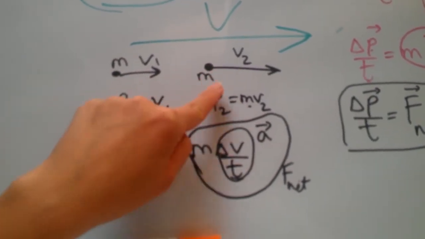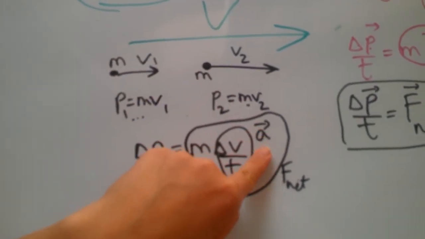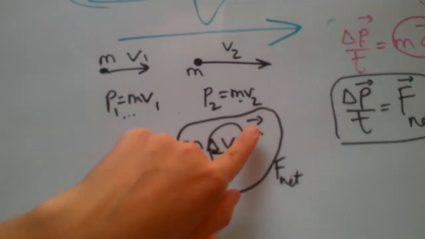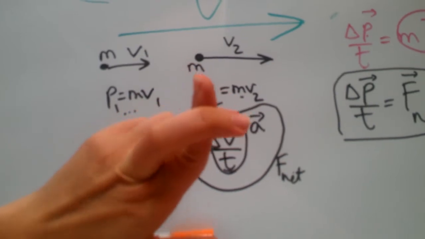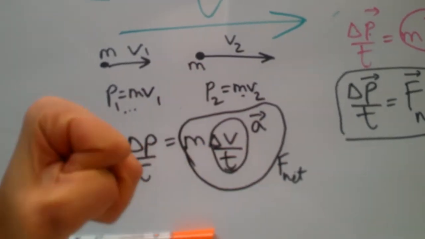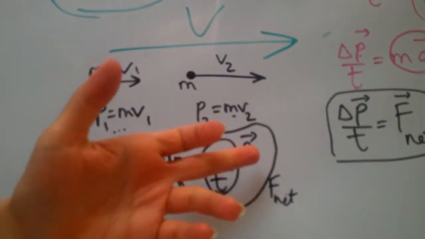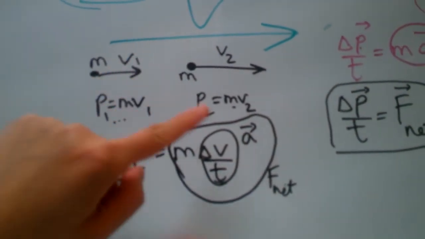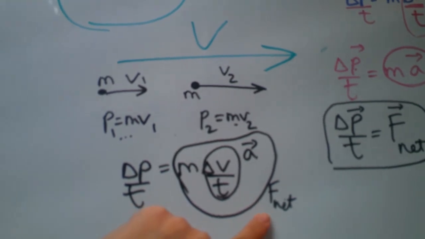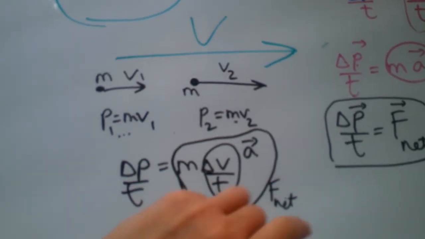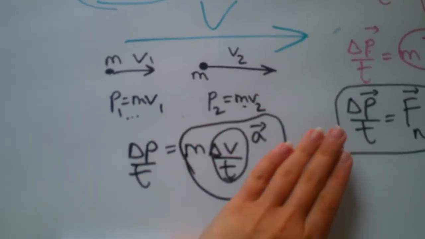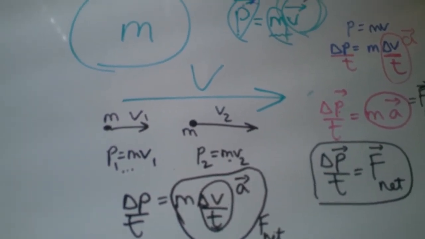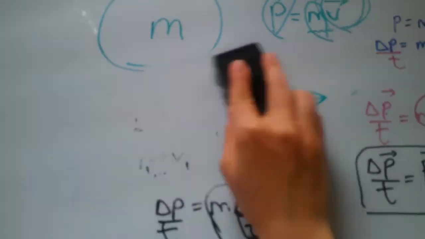velocity has to change. That was the definition of acceleration, and acceleration and force, I told you, are linked together. The definition of acceleration is change in velocity. Whenever that happens, there has to be some net force acting on your system. Otherwise, if there is zero net force, then it should go with constant velocity, right? So